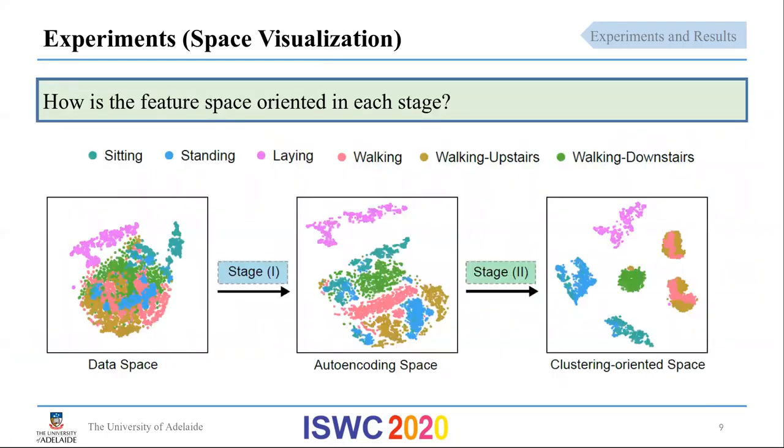Finally, we observe that the two stages involved in our framework evolve the feature space from the data space towards a clustering-oriented space, creating semantically meaningful groups of activities.